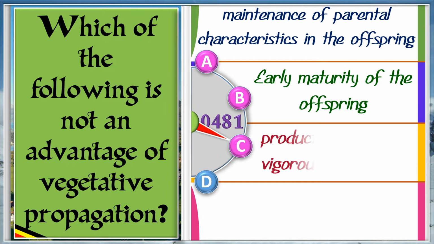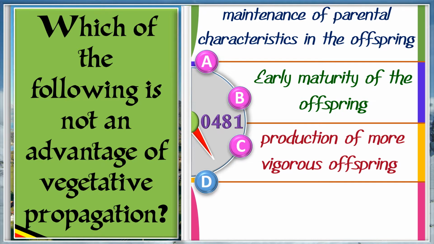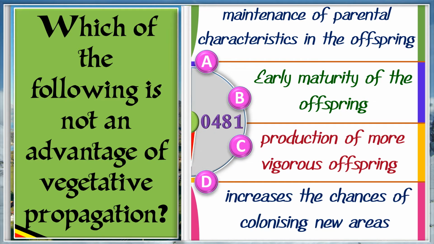C. Production of more vigorous offspring. D. Increases the chances of colonizing new areas. And the answer is D. Increases the chances of colonizing new areas.